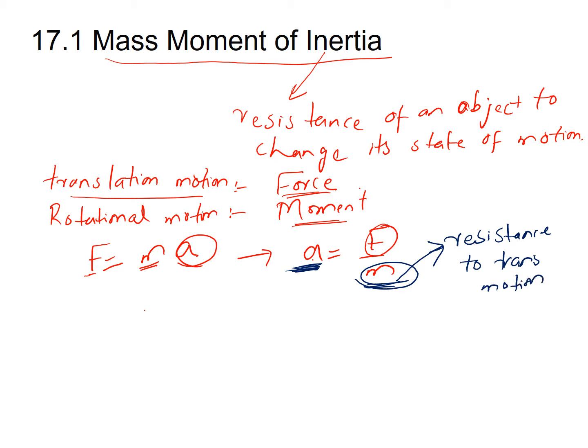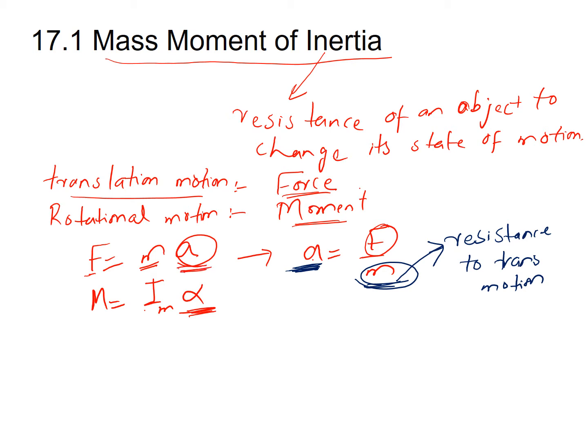Similarly, as we know that the moment causes the rotational motion, for the rotational motion we can write M equals I_m times alpha. I will discuss what is I_m. Since the motion is rotational, the acceleration that occurs is the rotational acceleration, which is denoted by alpha, but in translational motion the acceleration that occurs is the rectilinear acceleration.